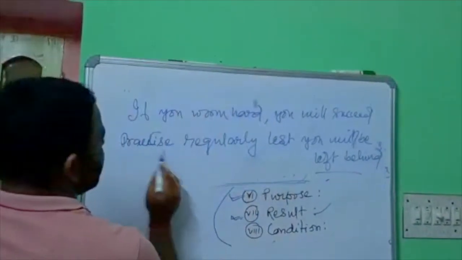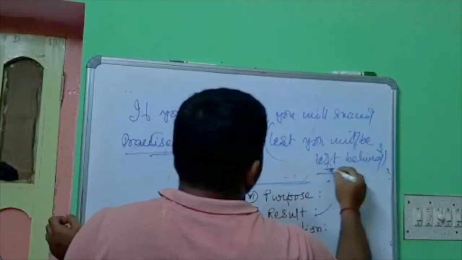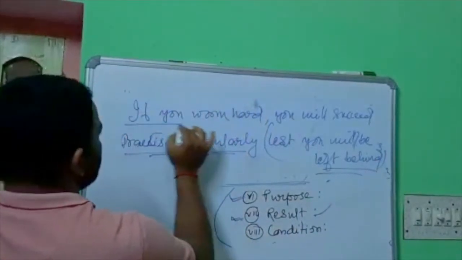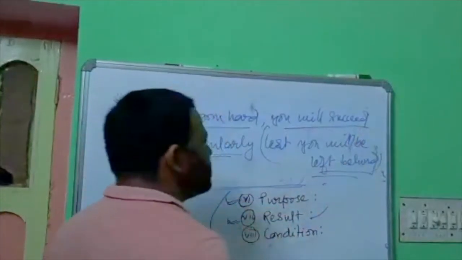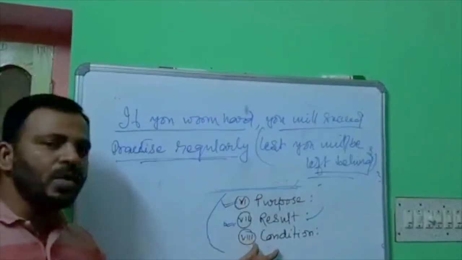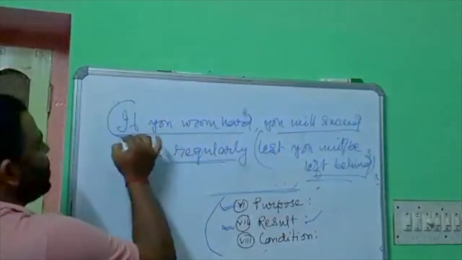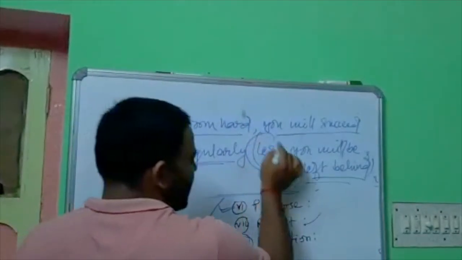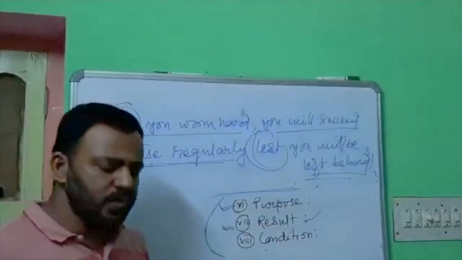Condition is applied here. Practice regularly is the condition so that you cannot be left behind. If you work hard is the condition, that means working hard is the condition to achieve success. So clause of condition: condition is the word that determines the clauses. The linking words that can be used here are if, lest, and so many types of words are there that can be used.